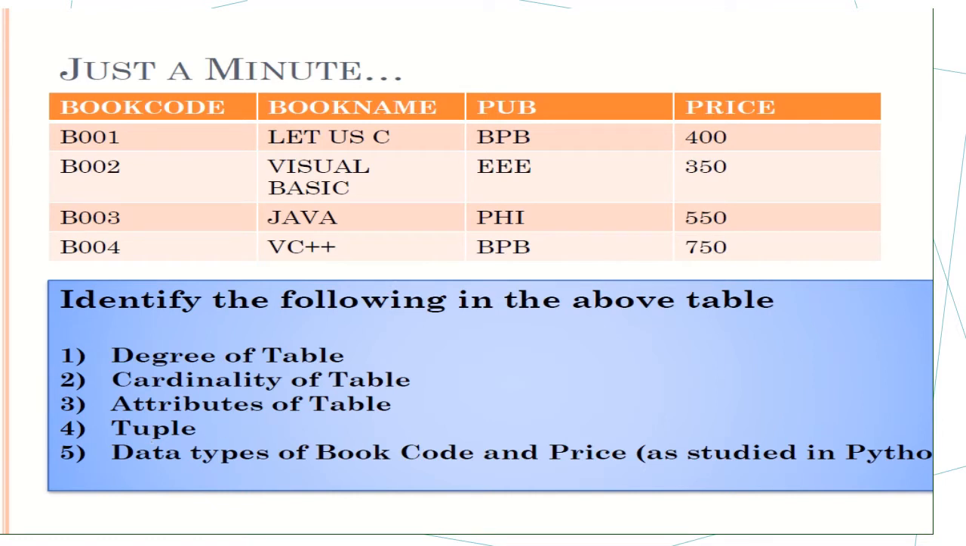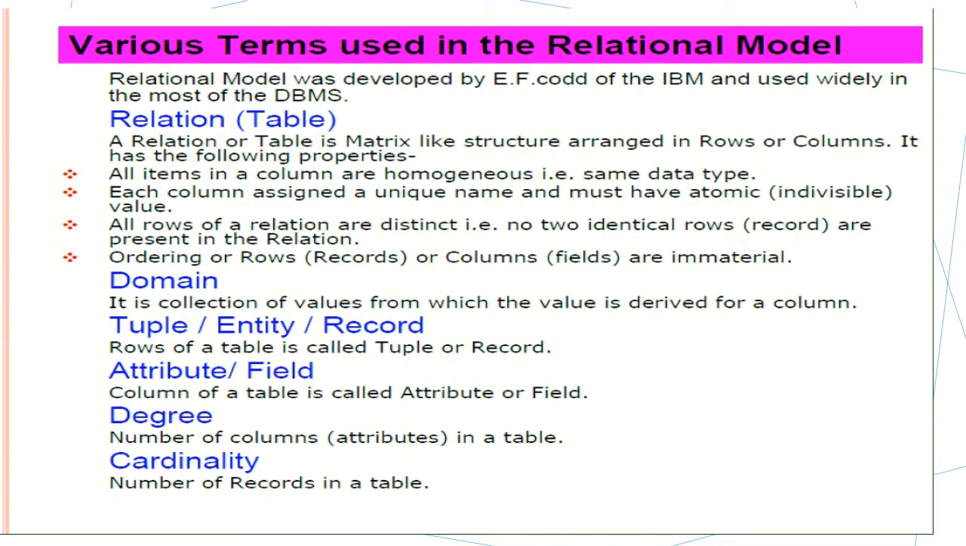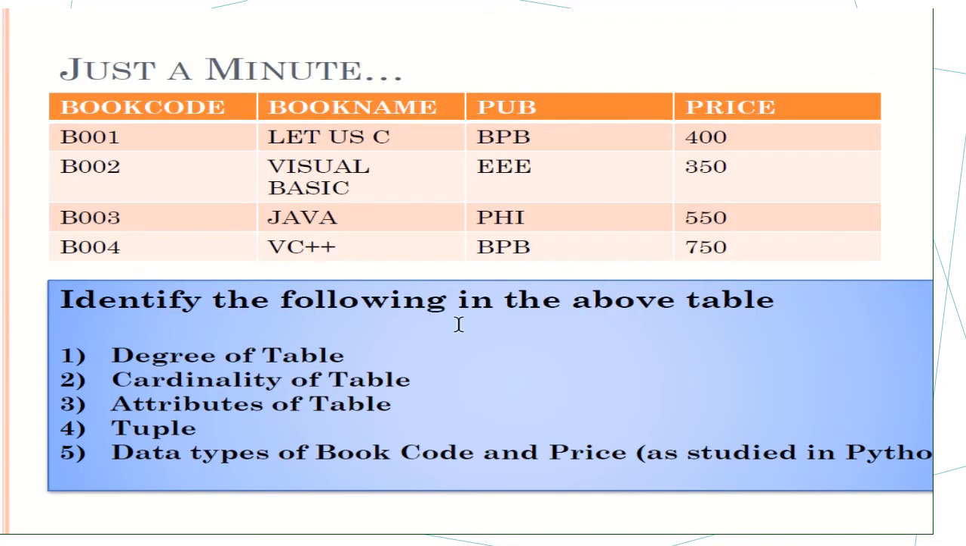Attributes of a table means what? What is an attribute? A column of a table is called an attribute of a table. So how many columns are there? 4. So again 4. Tuple means what? Again record. So 4.